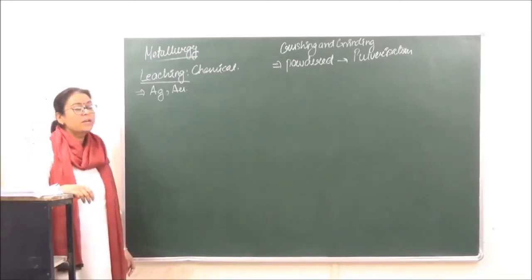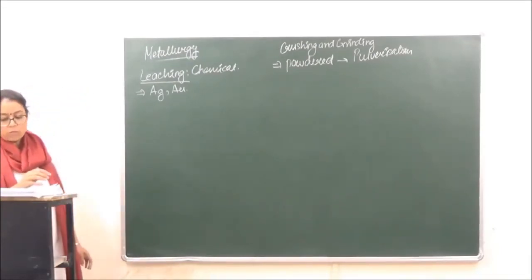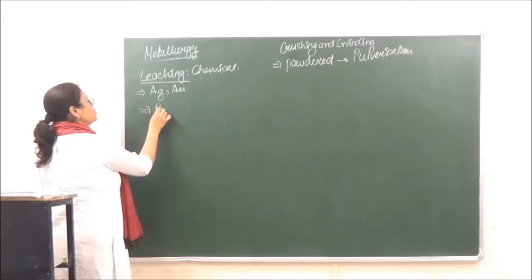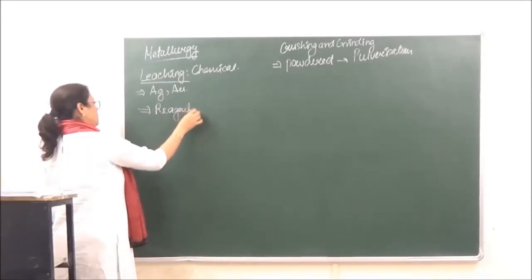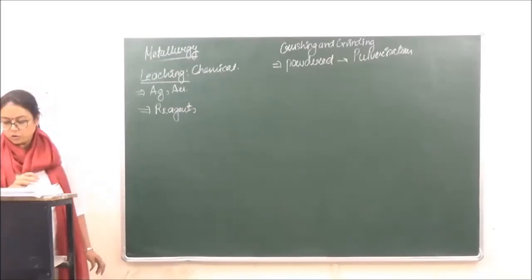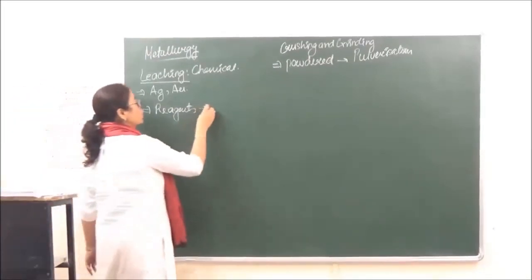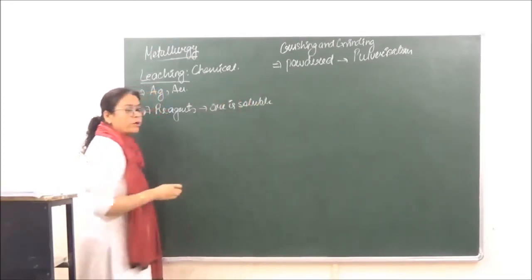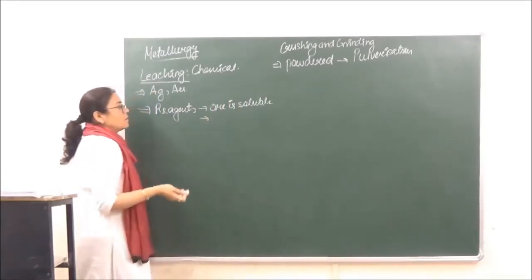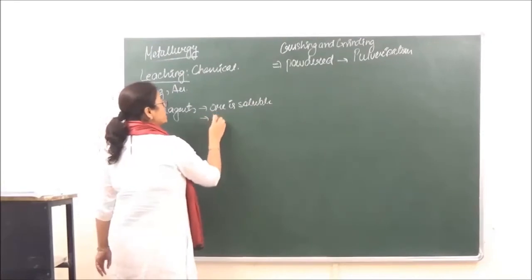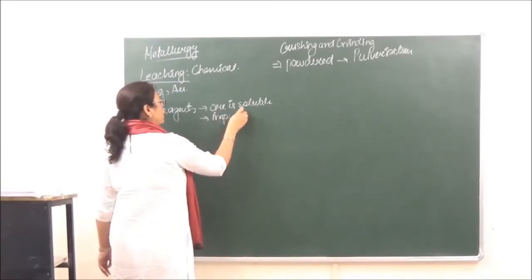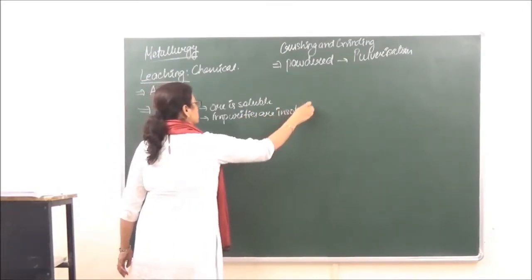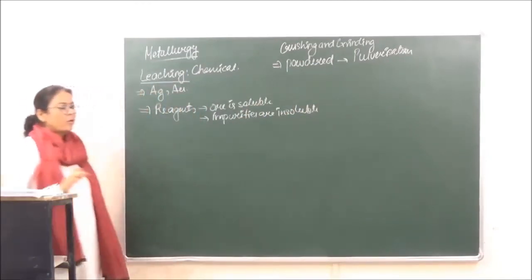Okay? So in leaching, what we are doing is that the powdered ore which we have is treated with certain reagents, right? The reagents used are such in which the ore is soluble. The ore is going to be soluble, but the impurities are insoluble. Impurities, they are going to be insoluble.